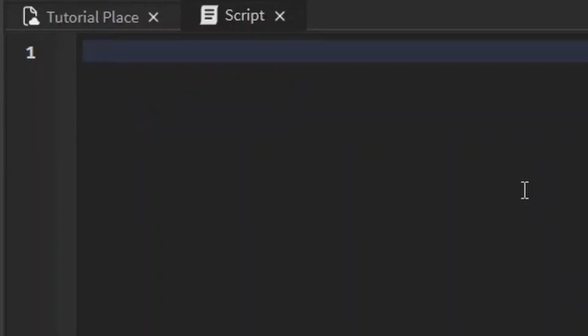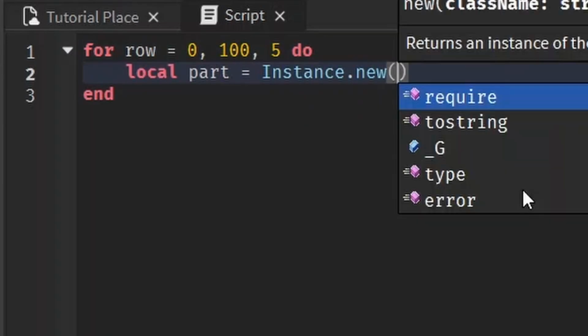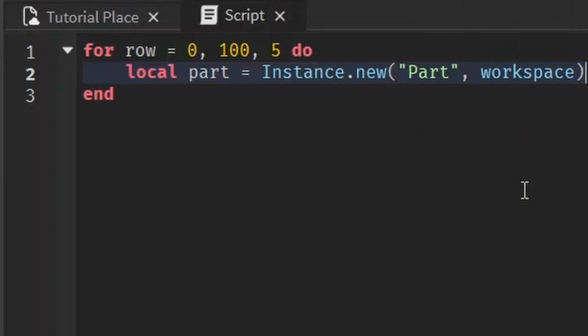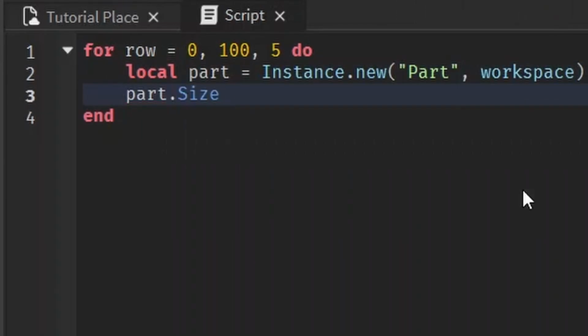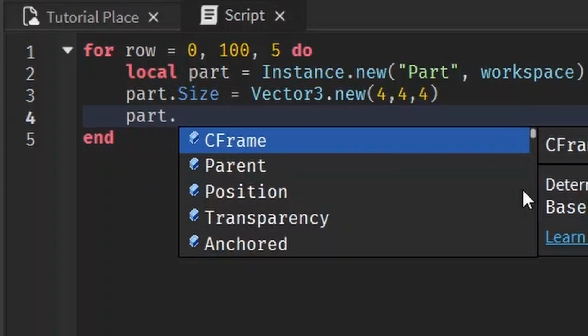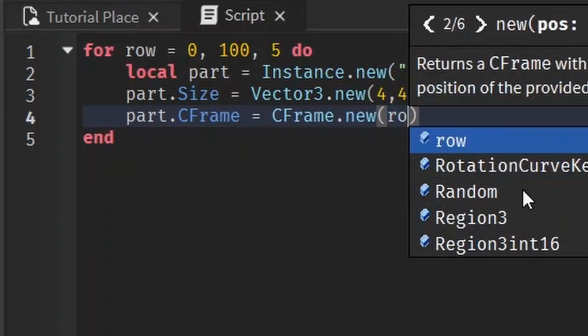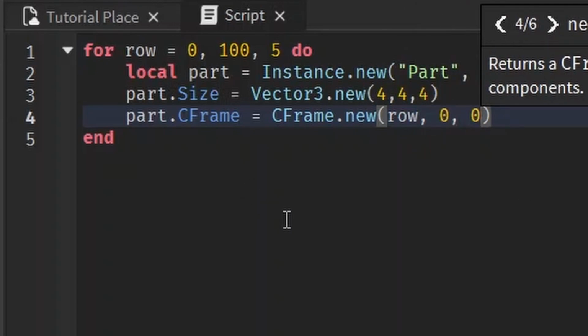Let me make one for loop for row equals 0 to 100, going up in increments of 5, and then we want to instance the part. Local part equals Instance.new part, put it in workspace. And let me just make this part into a cube by changing the size to Vector3.new 4,4,4. If we want to position this in a row, we can just do part.CFrame equals CFrame.new and set it equal to row, 0, 0.